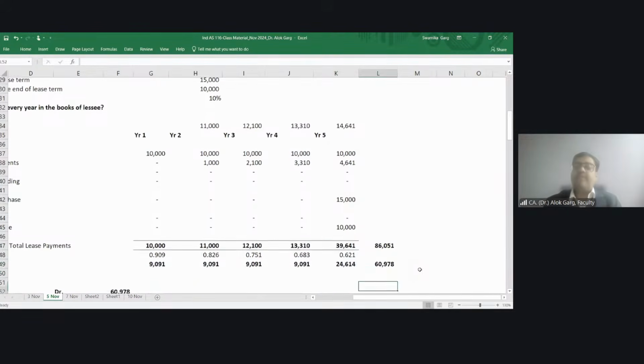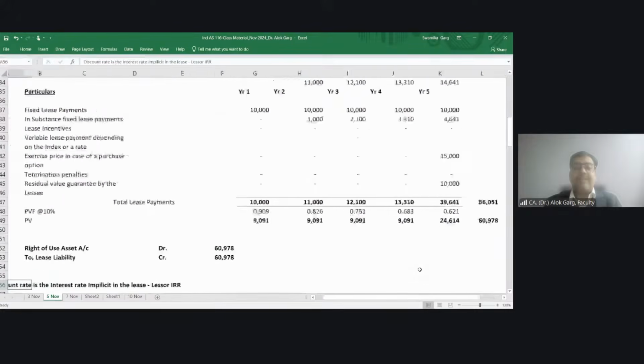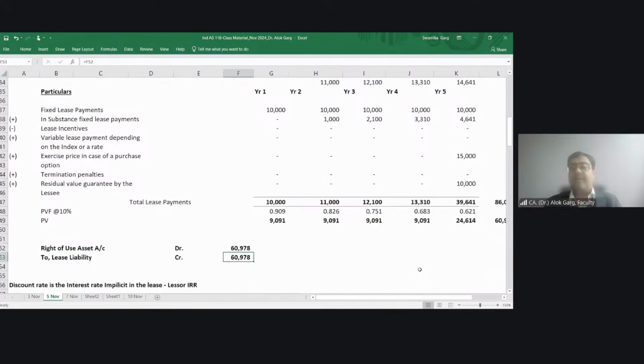Okay. And what is the accounting entry? Right of use asset account debit to lease liability account. Okay, you know that. The lessee needs to create this. There is no rental expense accounting in Ind AS 116, right? Since it is a revisionary session, I can ask you this question.